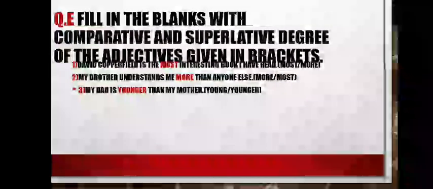Now see the third sentence. My dad is dash dash than my brother. In the bracket the words are given here, young or younger. So you have to write here younger. My dad is younger than my mother.